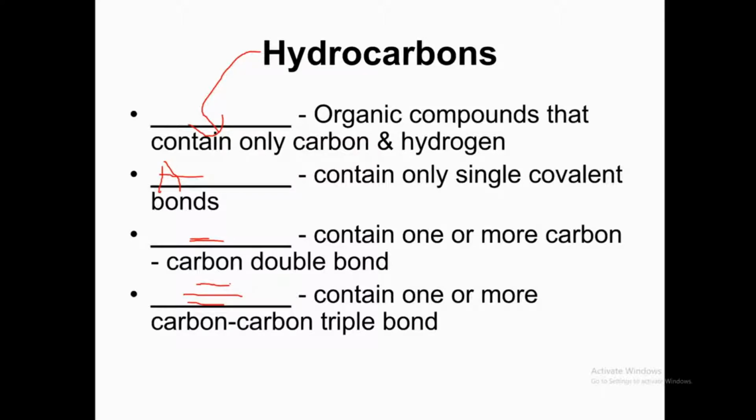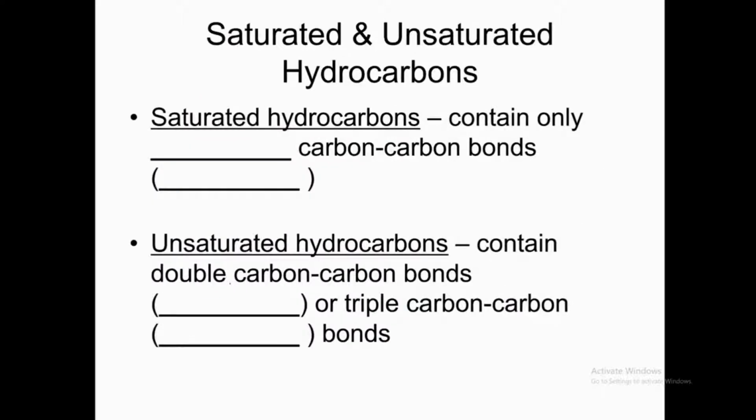So these are the three types of hydrocarbons: alkane, alkene and alkyne. We will be discussing their nomenclature. So saturated and unsaturated hydrocarbons. Saturated are alkanes because they contain single bonds, and unsaturated are alkenes and alkynes because they contain double and triple bonds.